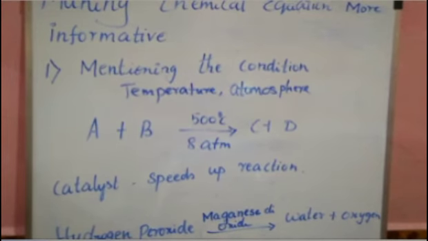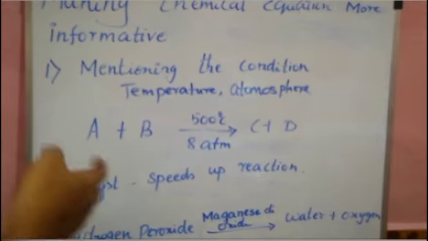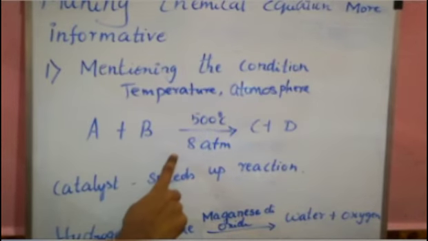While writing a chemical equation, we can mention the temperature and atmosphere of the reaction. At what temperature the chemical reaction is taking place, and also at how much atmospheric pressure it is taking place, we can mention those conditions above or below the arrow mark. So this is the first thing.